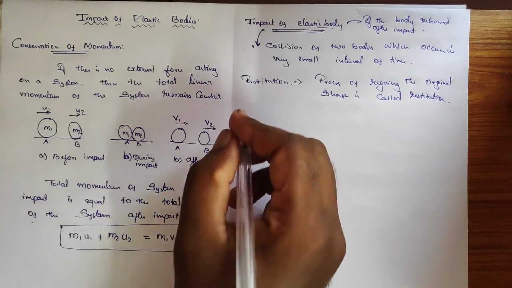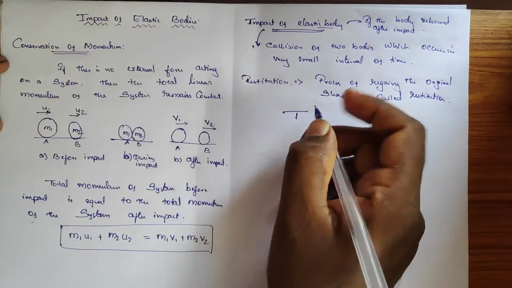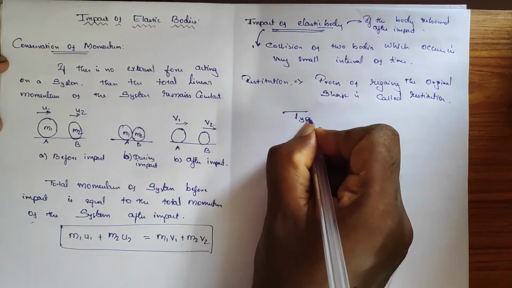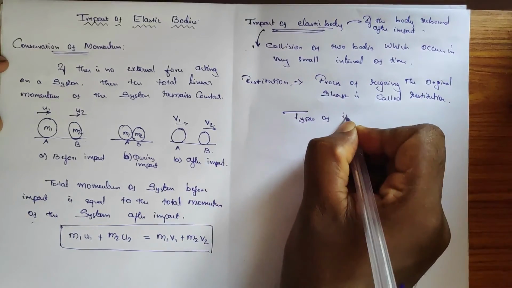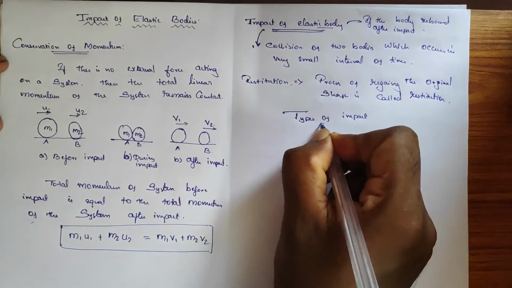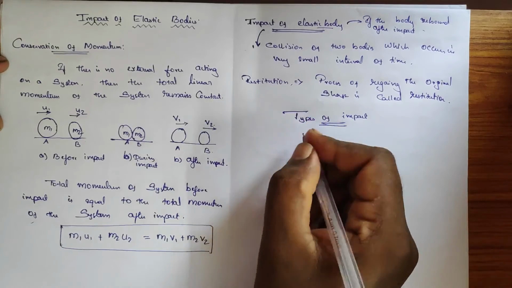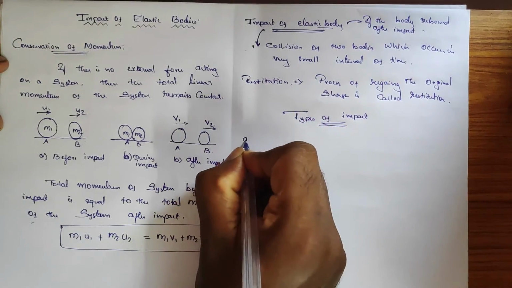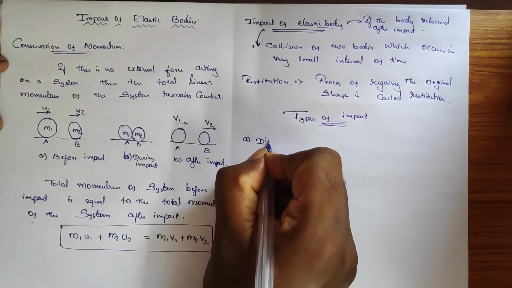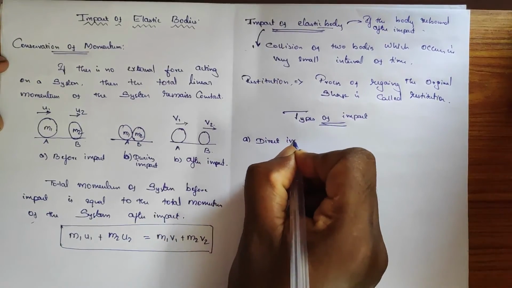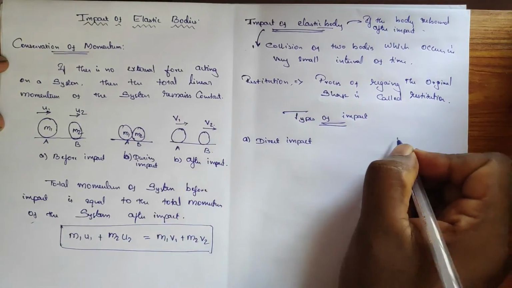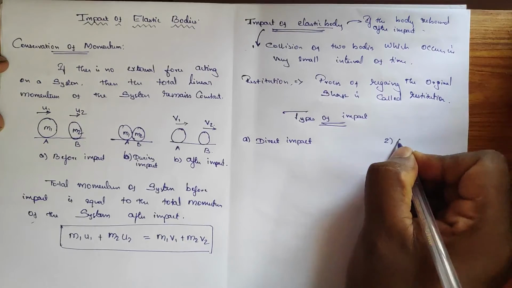Okay, so here we must know about types of impact. The first type is direct impact, and the second one is oblique impact.